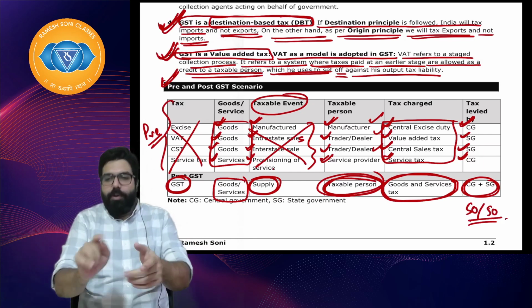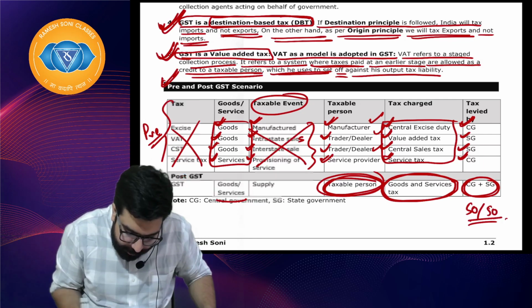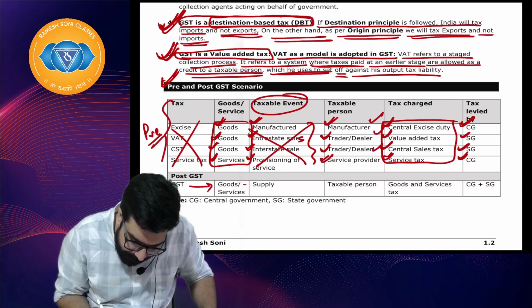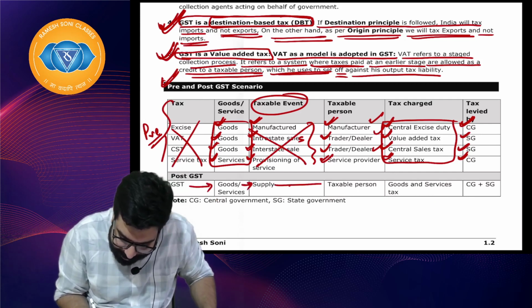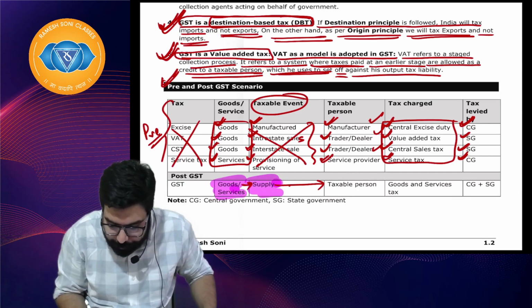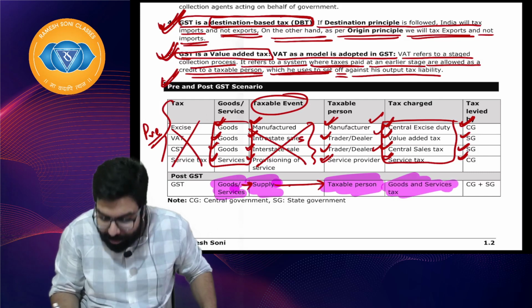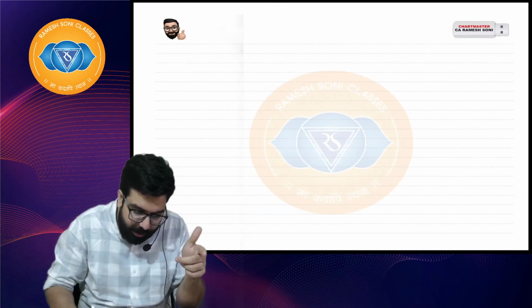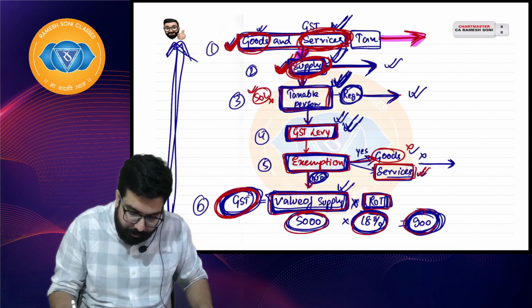So now the new regime says, whenever goods and service are supplied by a taxable person, GST will be charged. I hope you guys remember this was the thing I was talking to you about.